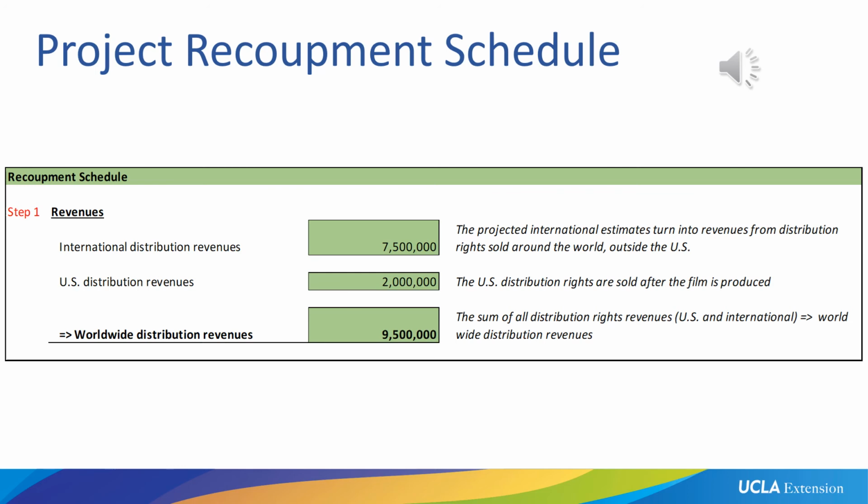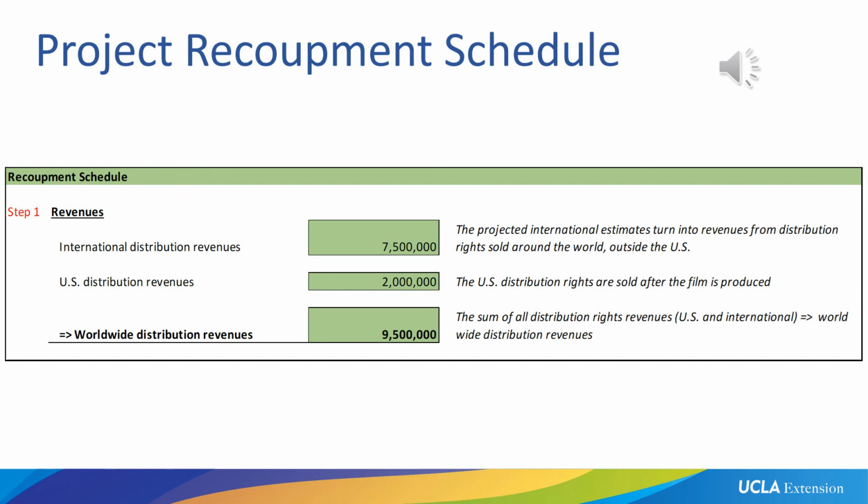Now the US will also be sold. We're going maybe to Sundance, and maybe a US buyer is picking up the movie after they screened it, and they're giving us $2 million. This is just for US rights. Now, altogether, international distribution revenues and US distribution revenues make up worldwide distribution revenues. In our case, the worldwide distribution revenues that we receive are $9.5 million.